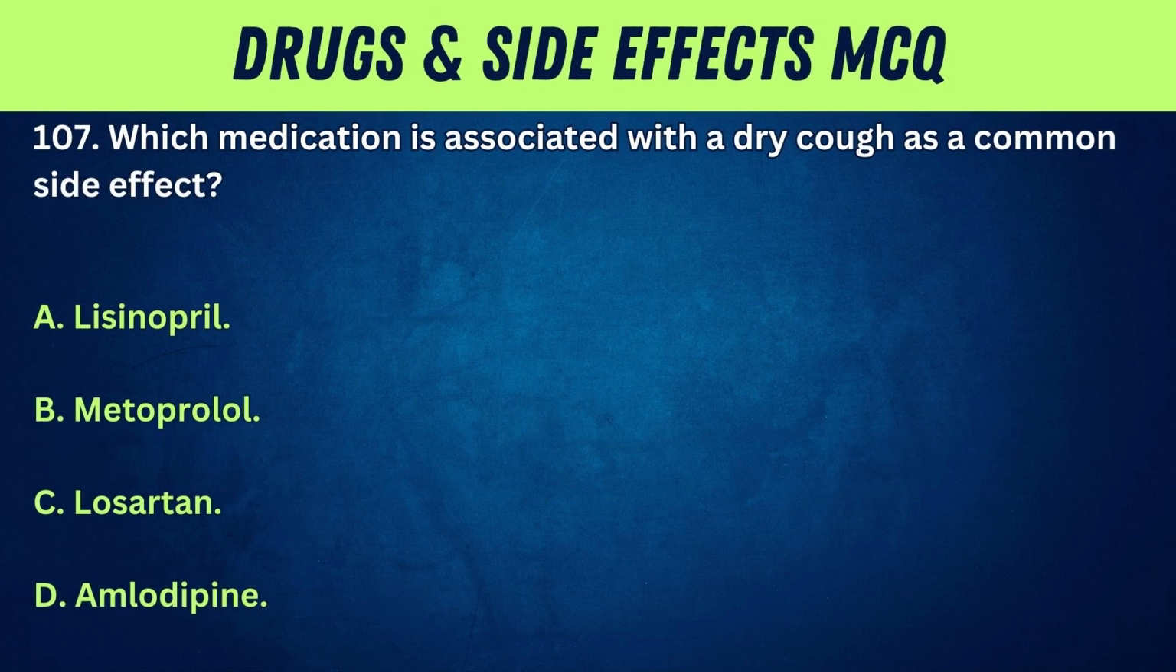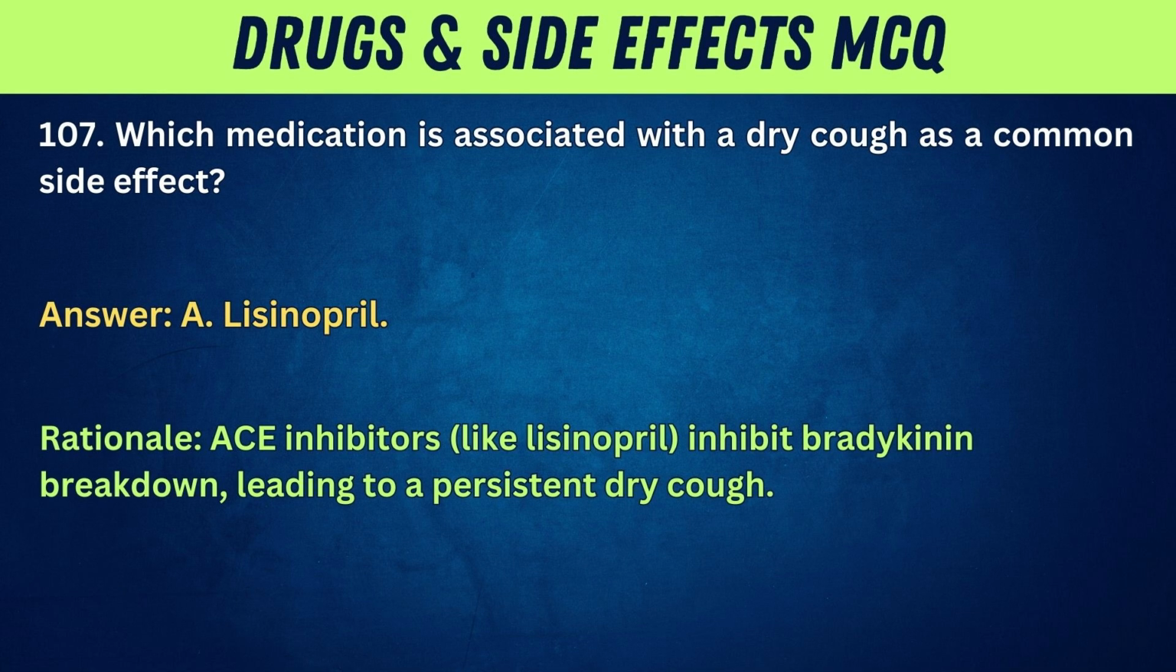107. Which medication is associated with a dry cough as a common side effect? A. Lisinopril. B. Metoprolol. C. Losartan. D. Amlodipine. Answer: A. Lisinopril. Rationale: ACE inhibitors like lisinopril inhibit bradykinin breakdown, leading to a persistent dry cough.